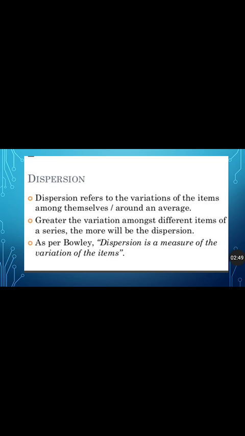Okay, so what is dispersion? Dispersion refers to the variations of the items among themselves or around an average. So how the values differ from an average is known as dispersion. It is also known as measures of dispersion or measures of variations. It is all the same.